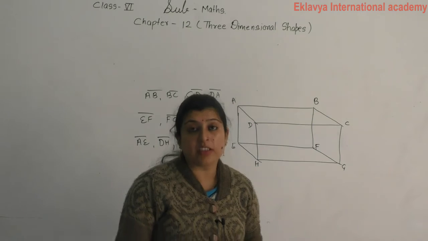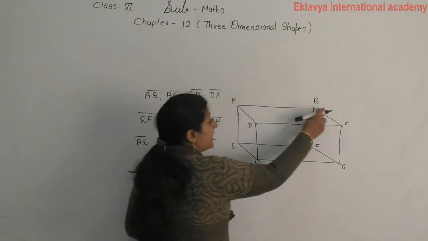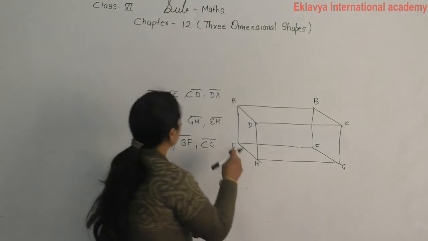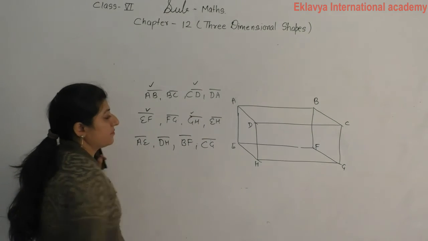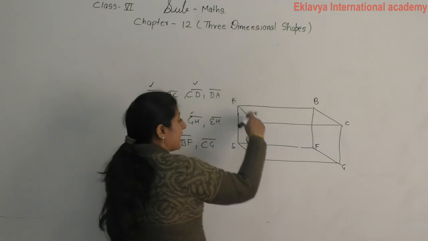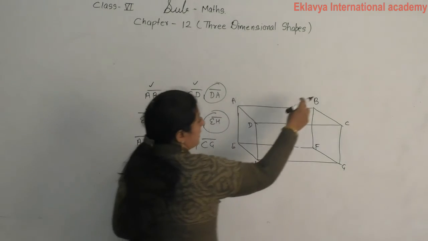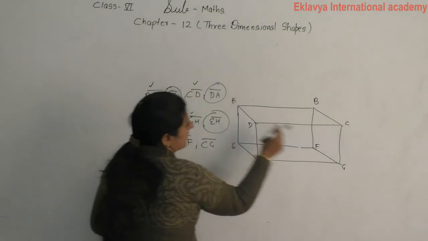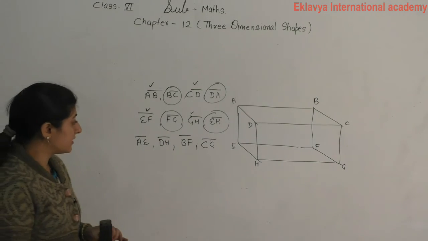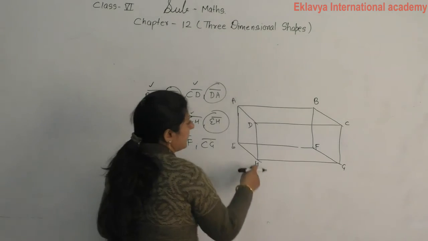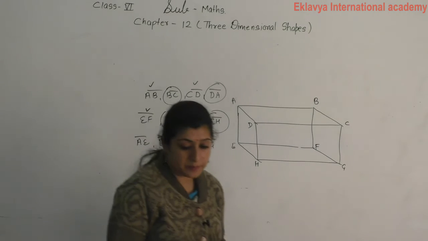Which edges have the same length? Which of these edges will have the same length? AB, DC, EF, GH. That is AB, DC, EF, GH. These four have the same length. AD, this one, EH, BC, and FG. These also four have the same length. Then AE, DH, BF, CG. These also have the same length.